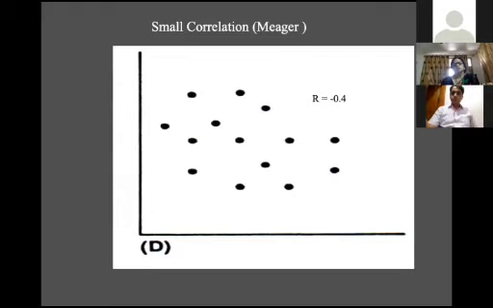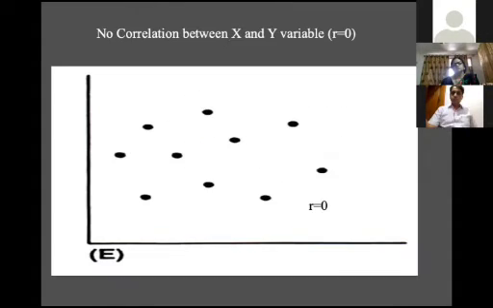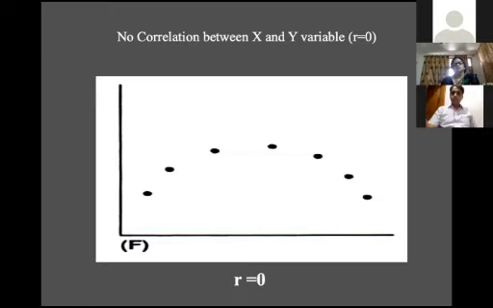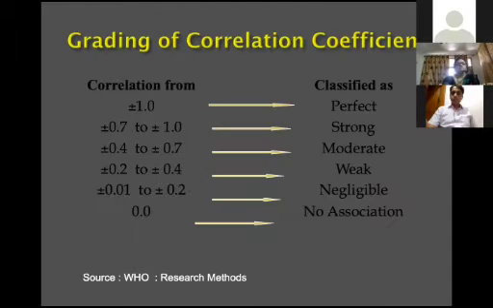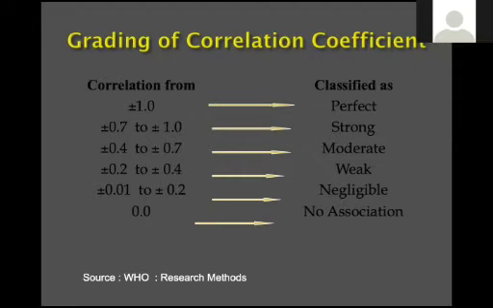Suppose this type of graphical representation of the scatter plot. Some points are in the downward direction, it's -0.4. No correlation, 0. This is no correlation. Suppose this is the important slide. Suppose your R value comes out to be ±1. You can say your correlation is perfect.